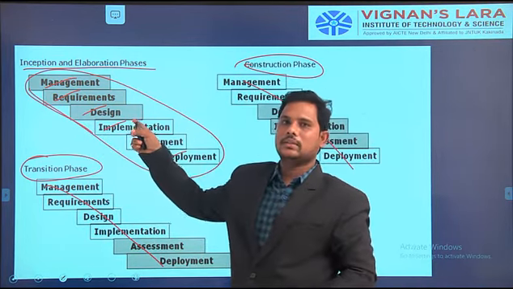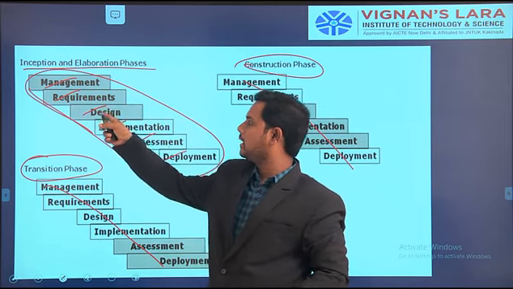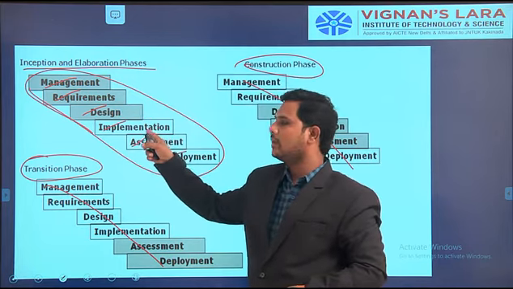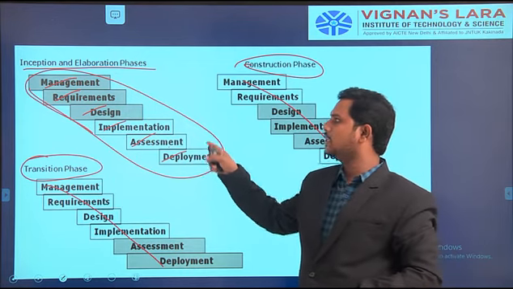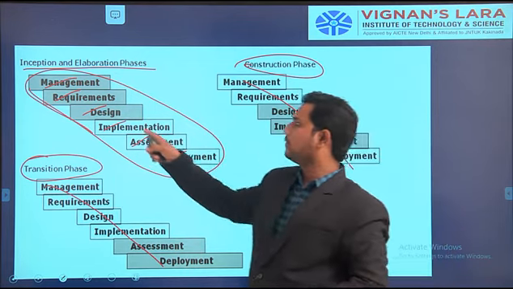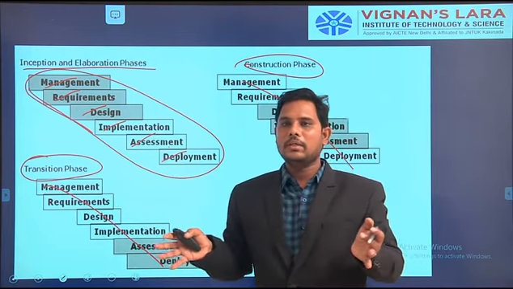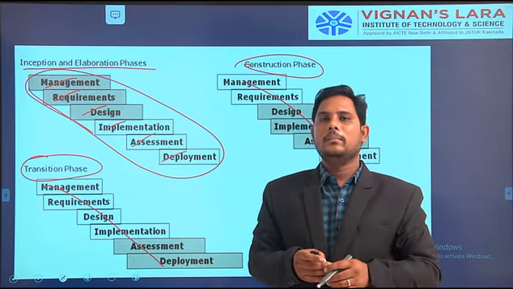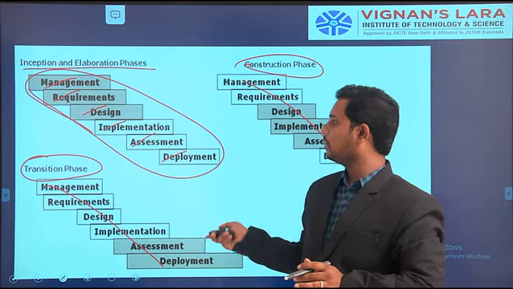This is the order. Sequentially we execute: first we gather the requirements, then we design them, then we implement them, then we test them, and then we deploy them. In each and every iteration, this sequence is followed to complete each and every activity. After completion of all activities, we collect them and form one major project. So this is called the iteration workflow.